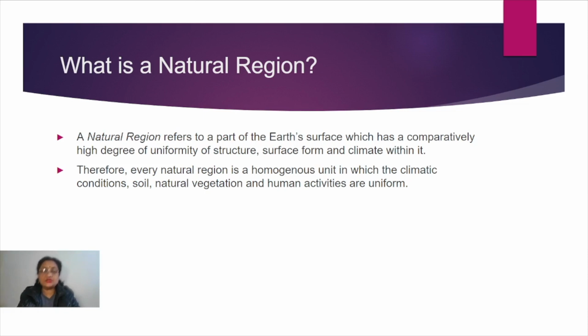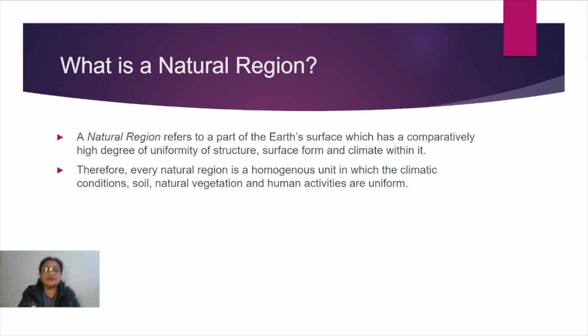Suppose we need to study in detail about the natural vegetation of one particular area of the entire world. How to study that in a detailed way? It is only possible when we divide the world into different regions, different parts. And how is the division done? It is done on the basis of what we need to study.